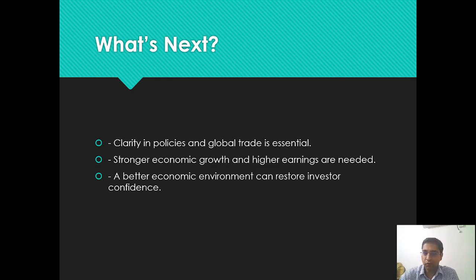Then only will they focus on investment in the country, and then a better economic environment can restore investor confidence. That means if you are providing clear, short policies, then the environment will be further sustained, and investors will feel more and more confident to invest in your country. And when more and more investment comes, your market will become stable, and automatically your stock market will go up.